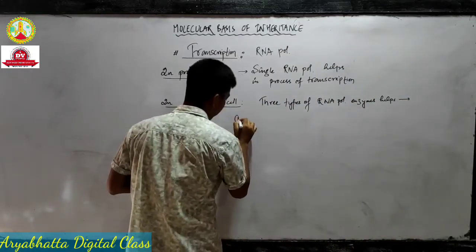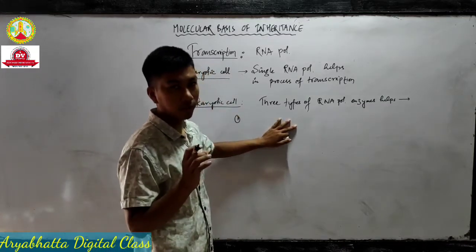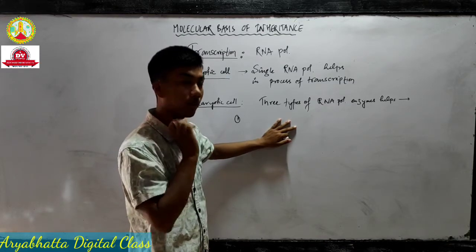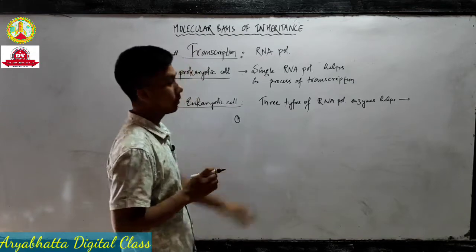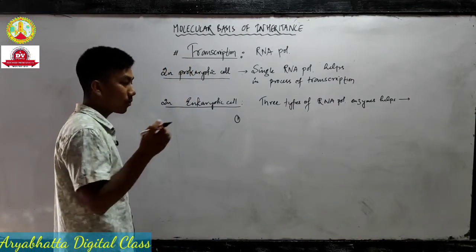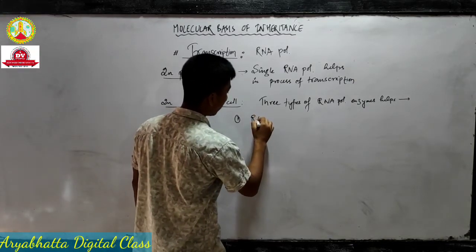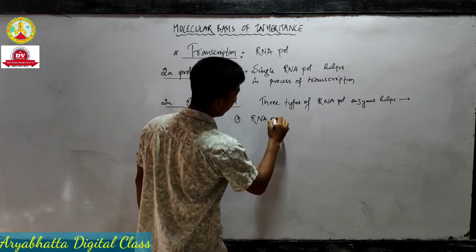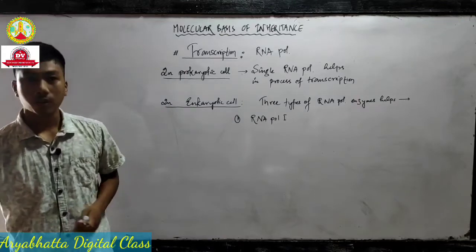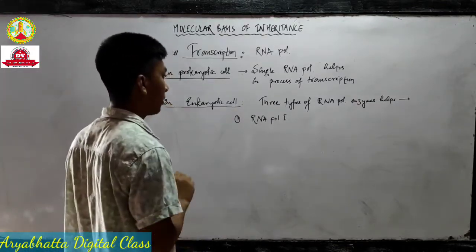Number one, you write complete sentences in your own language. Okay, write by yourself what you understand, but there should be points in it. So there are three RNA polymerase enzymes which help in the process of transcription in eukaryotic cell. The first RNA polymerase enzyme is known as RNA polymerase 1, RNA polymerase 2, and RNA polymerase 3.